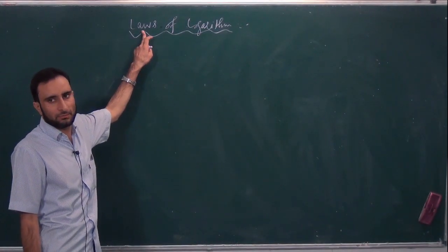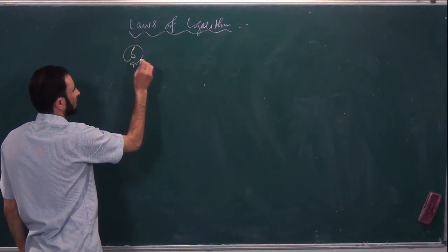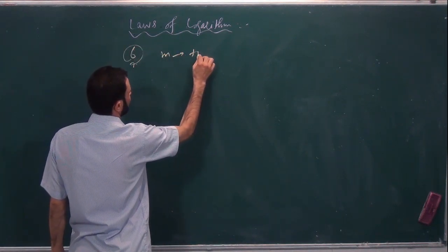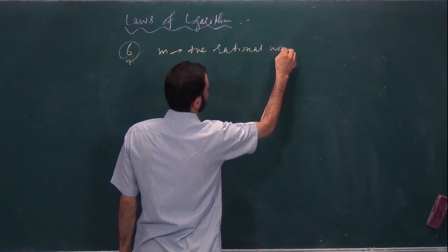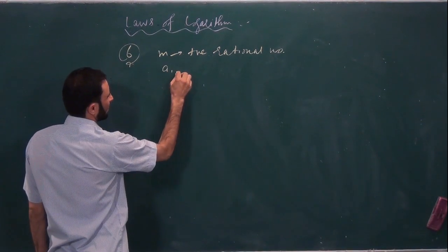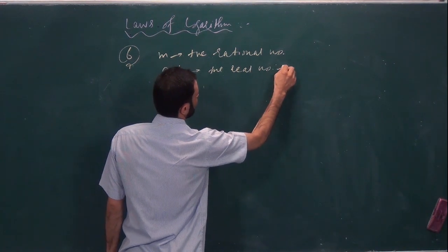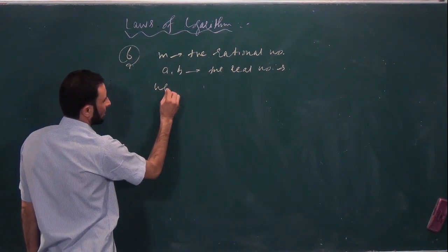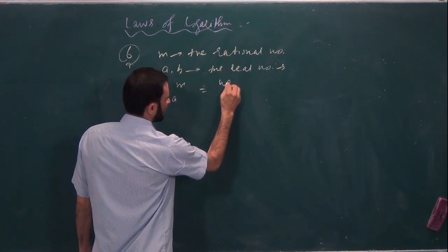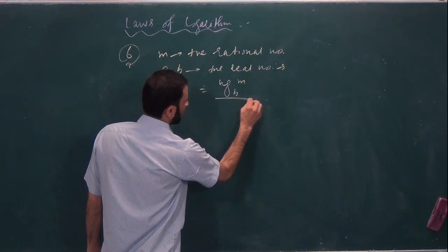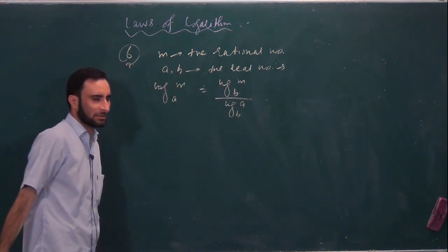Let me continue with the laws of logarithm. The sixth law that we have: if m is a positive rational number and A and B are two positive real numbers, then we have log of m to the base A will be equal to log of m to the base B whole divided by log of A to the base B. This we call the base change law.